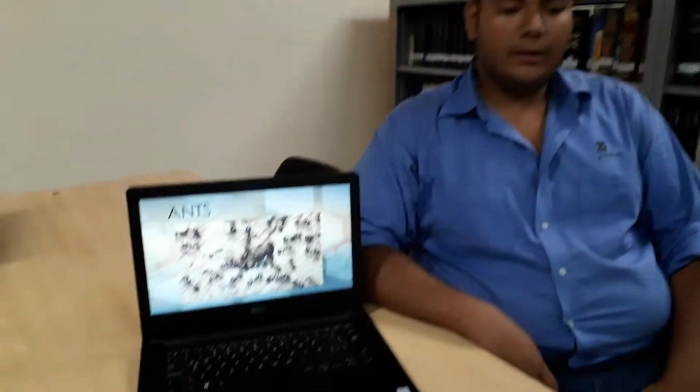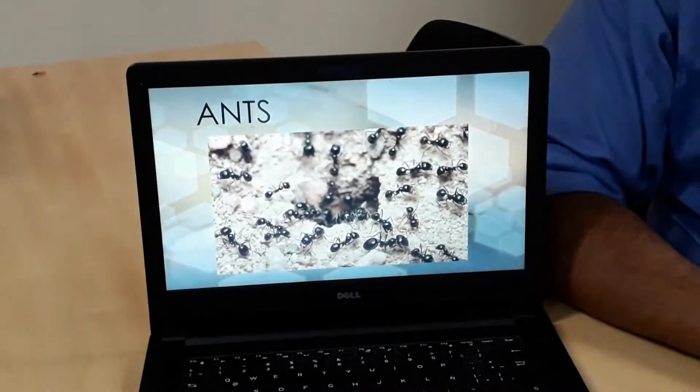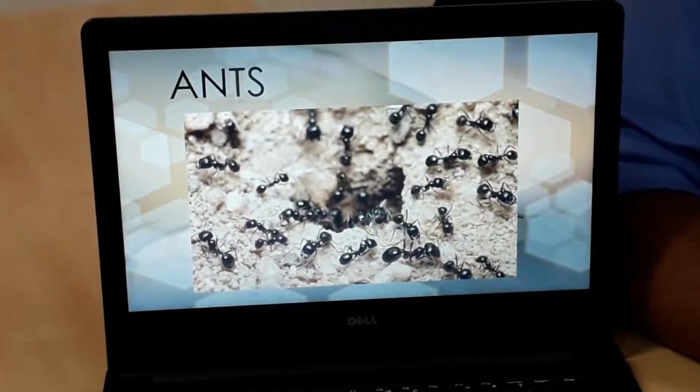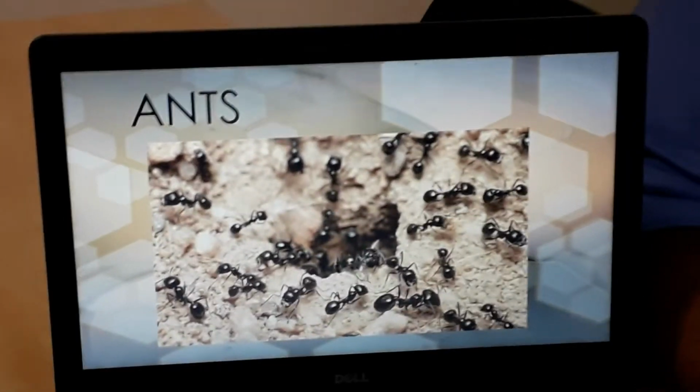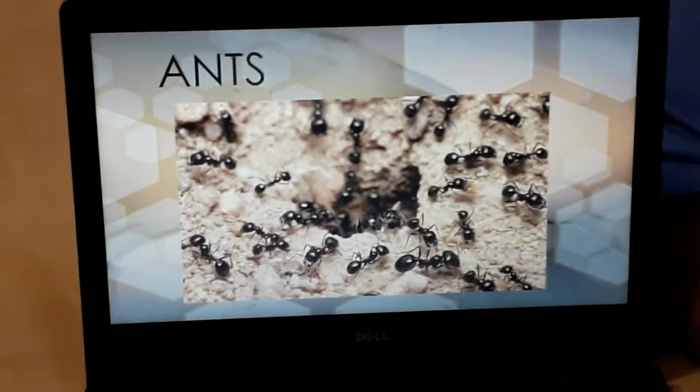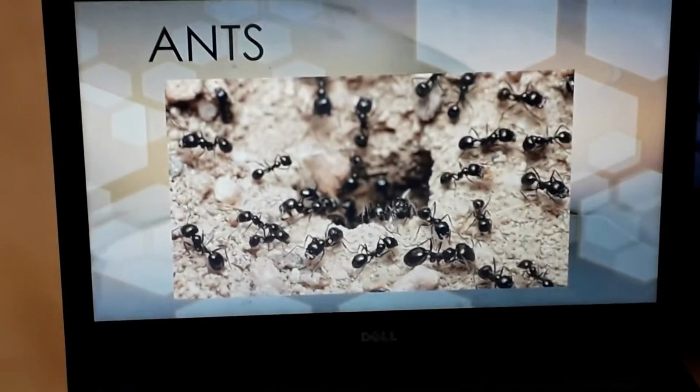Ants. The order Hymenoptera includes wasps, bees, and other species. Ants have reached the billion of specimens classified in more than 80,000 species. However, it is estimated there are many other species.